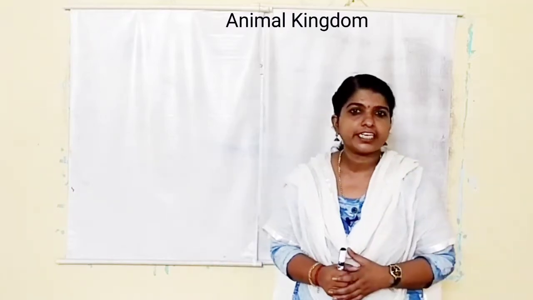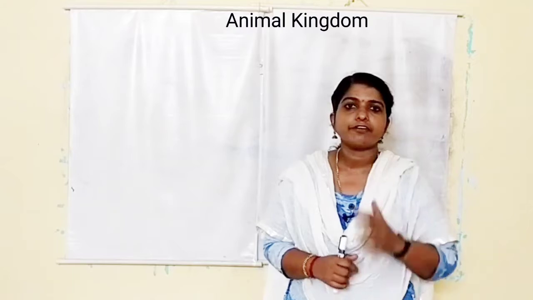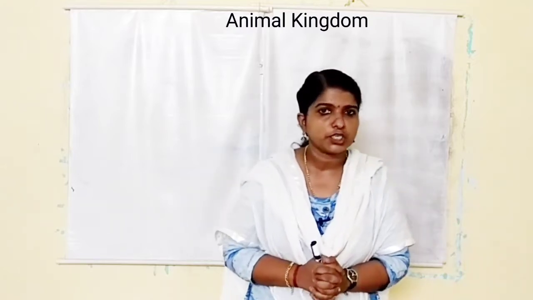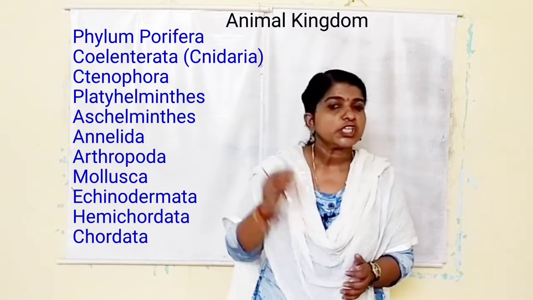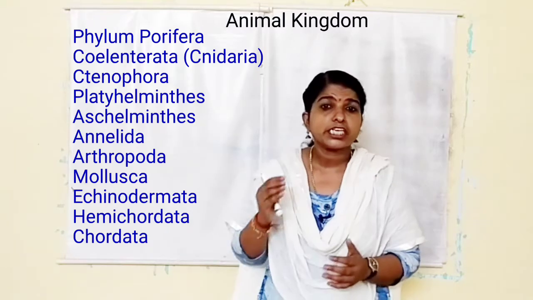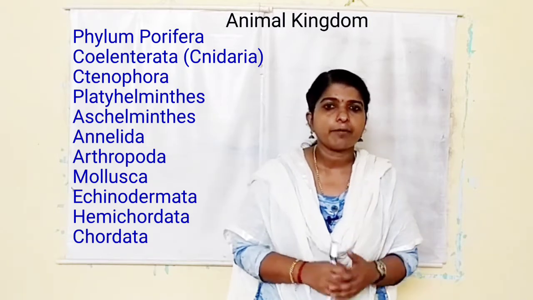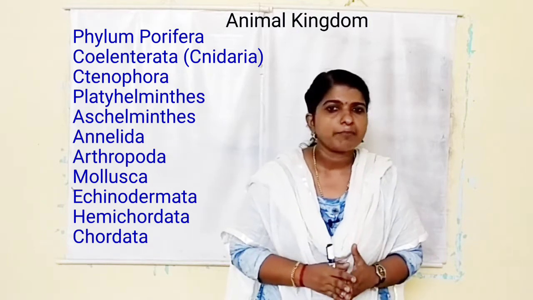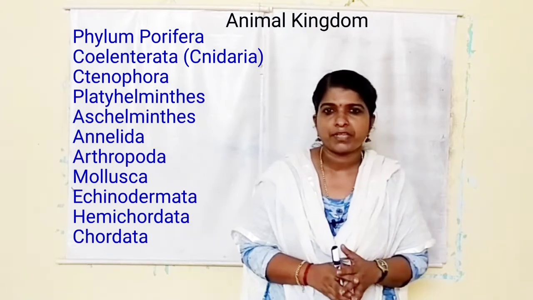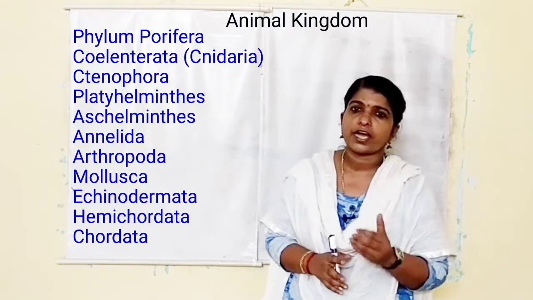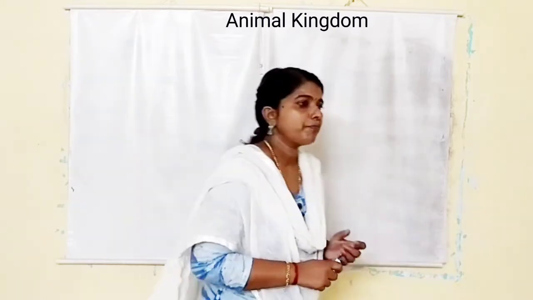Last class we studied the basis of classification of the animal kingdom. Based on those different features, the animal kingdom is divided into different phyla. These are phylum Porifera, Coelenterata or Cnidaria, Ctenophora, Platyhelminthes, Aschelminthes, Annelida, Arthropoda, Mollusca, Echinodermata, Hemichordata and Chordata. We can study the characters of each phylum one by one. The first one is phylum Porifera.